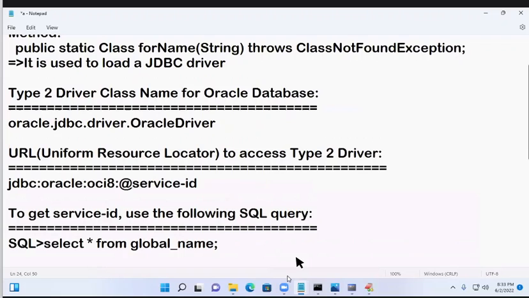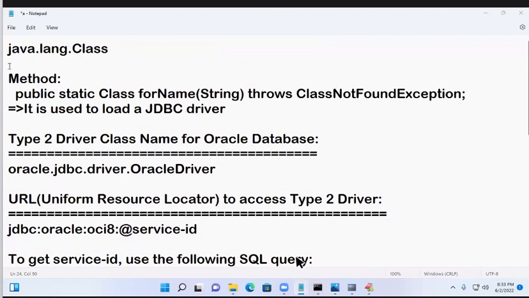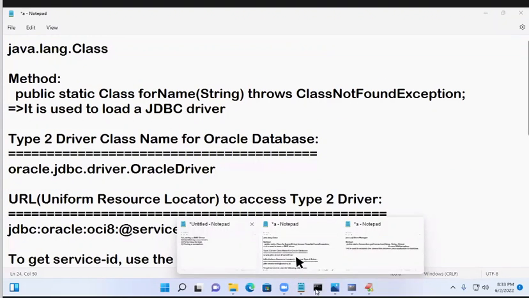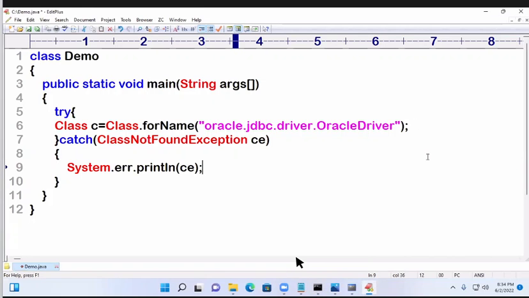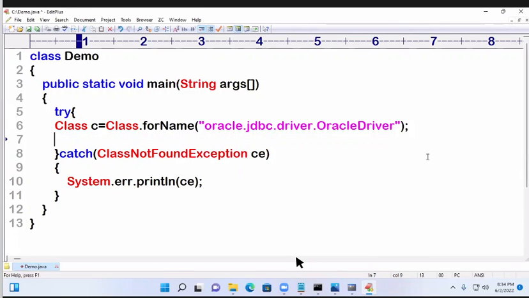Next step, establishing a connection. For establishing a connection, which method is required? DriverManager. Which method? getConnection. The getConnection method is in which class? DriverManager class. That is in the notes I gave, you can see. What is the return type of that method? Connection.